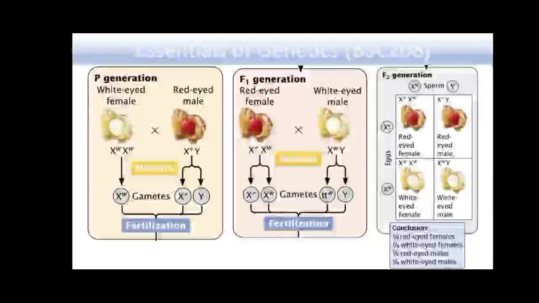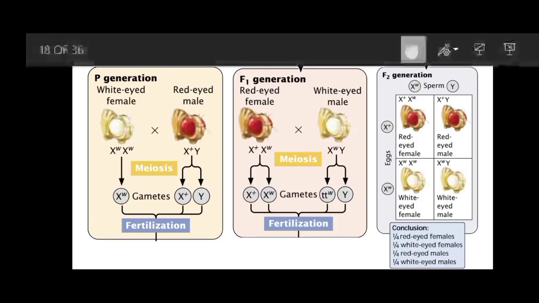When X-linked inheritance is included in the cross, in the F1 generation two types of flies are produced, and in the F2 generation, half of the male flies are white and half of the female flies are also white. As we can clearly see in the results of this cross, the female fly is also having white eyes, and the male fly is also having white eyes. The results of this cross were exactly as predicted by T.H. Morgan.